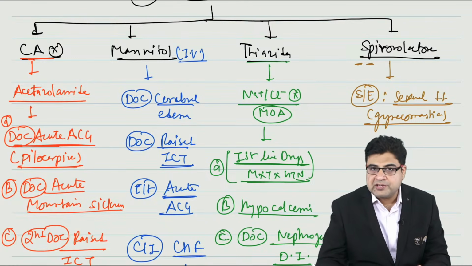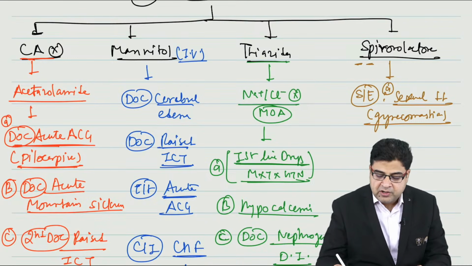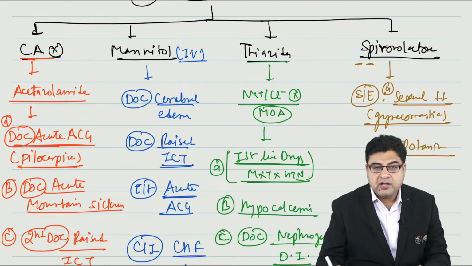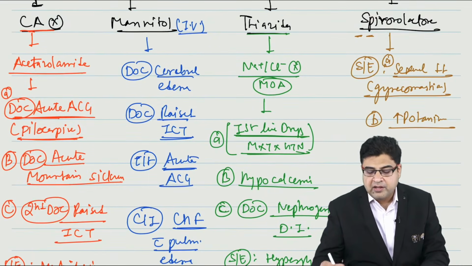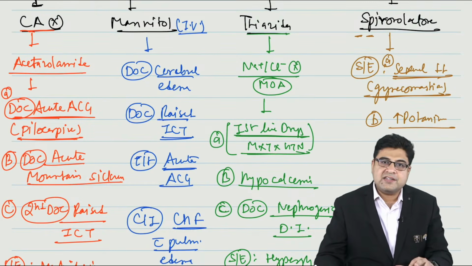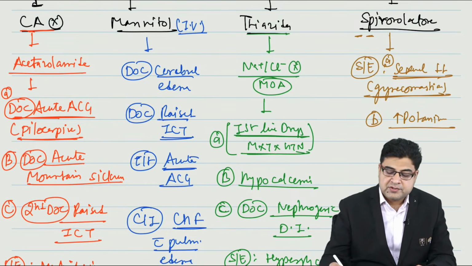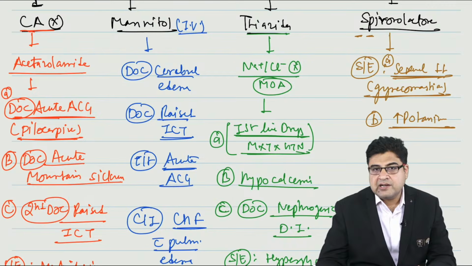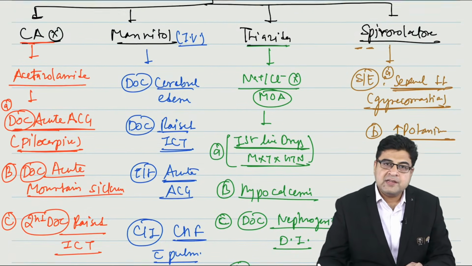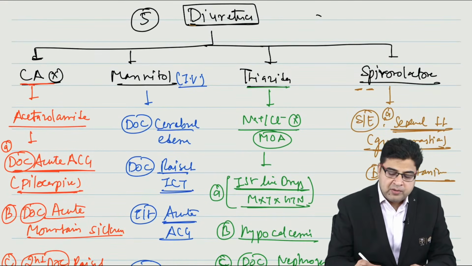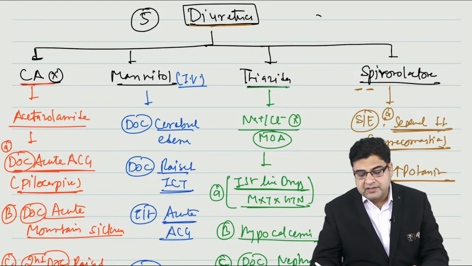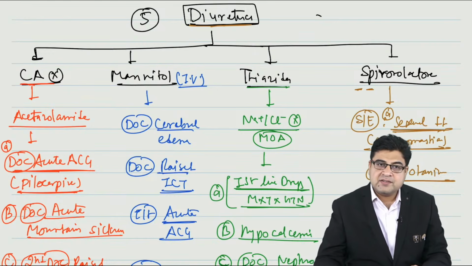P stands for potassium. This medicine can increase the level of potassium in the body, so it can cause hyperkalemia as well as gynecomastia as side effects. So this is all about topic number 5, diuretics. We have discussed the diuretics in short.